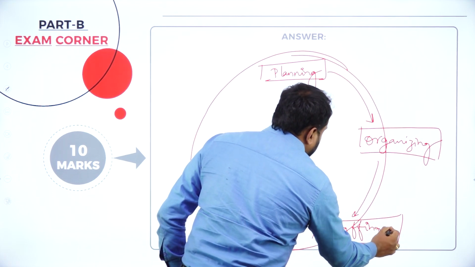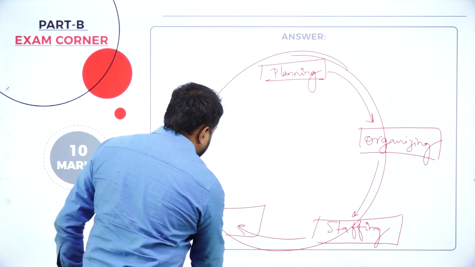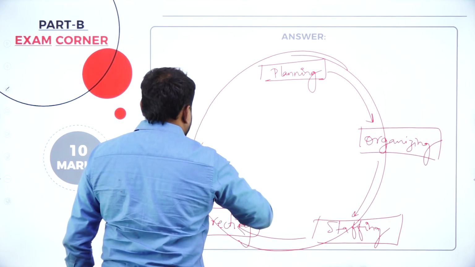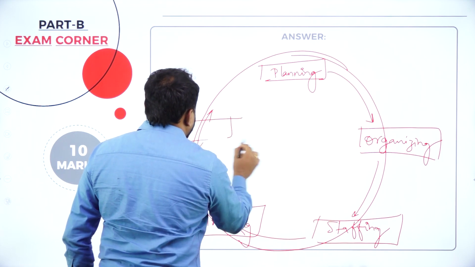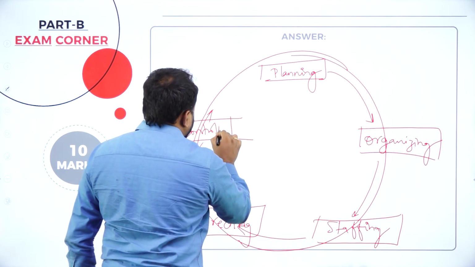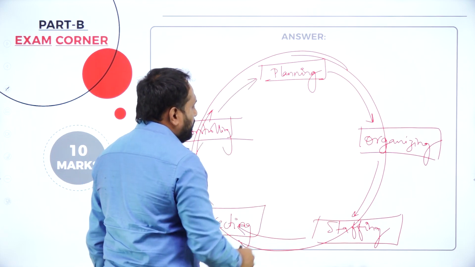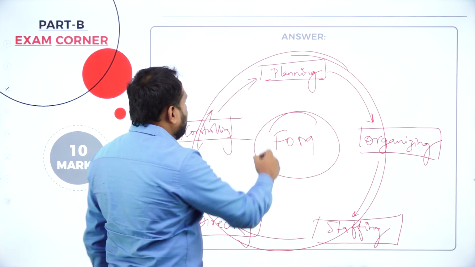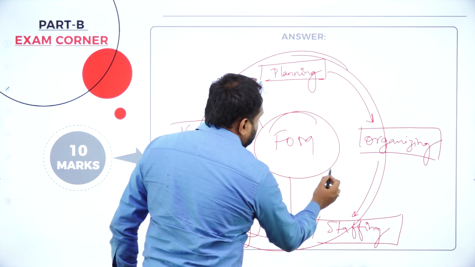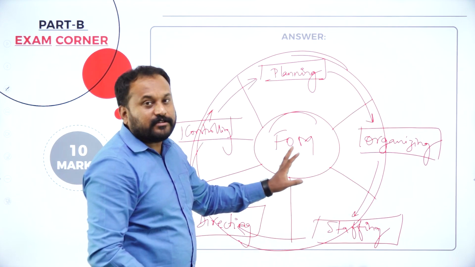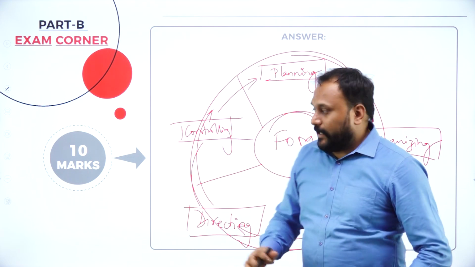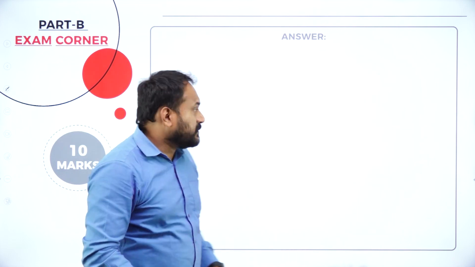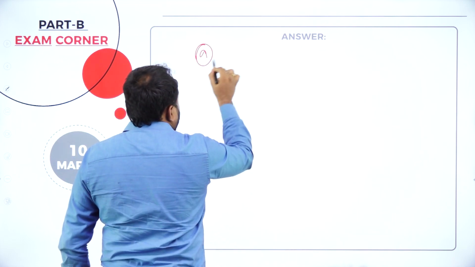staffing, directing, right? You'll go with this. Here you'll write controlling, and then again planning. And what is this called as? Functions of management. You can write like this, functions of management. These are called functions of management. And I want you people to write half of the page, the diagram. Now what you are supposed to do is, start from the first one, A, planning.